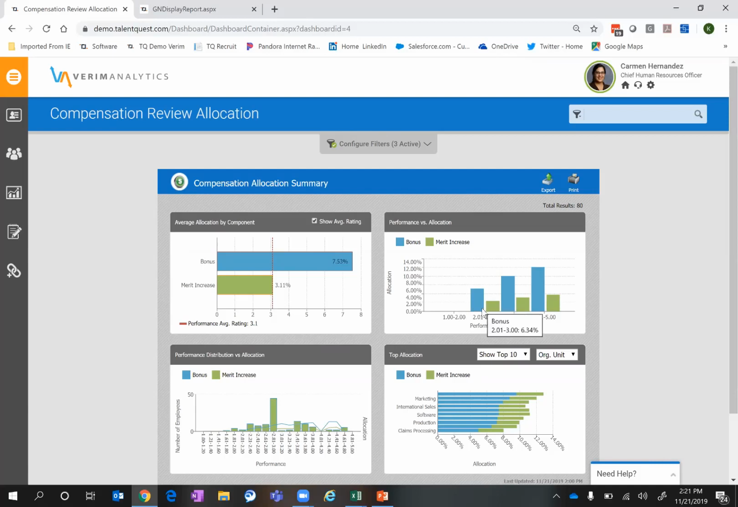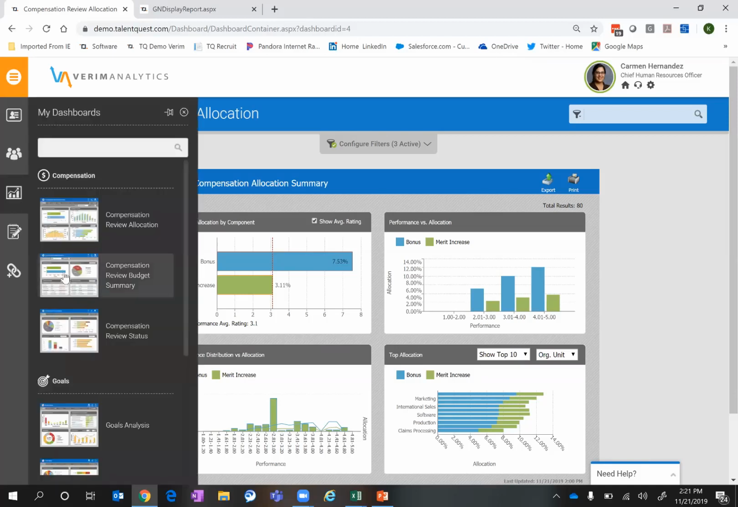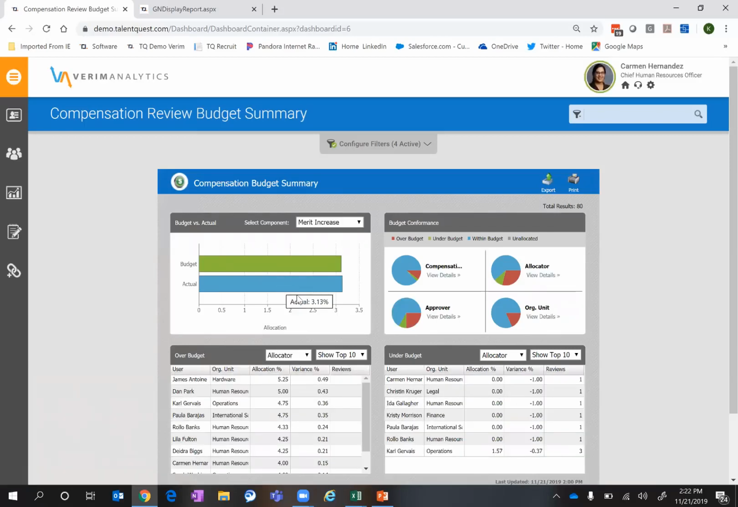I can see information based on performance versus allocation amounts, and other details in here. If I wanted to look at budget summary information as another type of dashboard, again, here's another clean set of visuals. All of this data can be filtered based on the different areas, including budget versus actual and budget conformance. We can also see situations where we're over budget, if we allowed people to do so individually, as long as organizationally we came within, or under, budget.